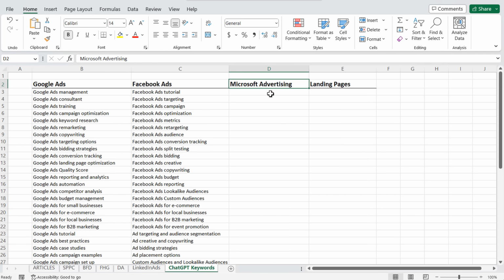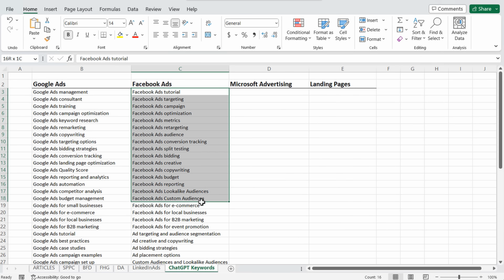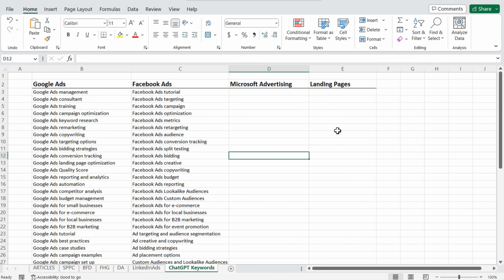And ultimately what I want to do is come up with courses for all of these main topics. Last year I released a Google Ads course, a keyword research course. So I'm looking to come out with more course-like material. So I really want to cover these topics comprehensively. And ChatGPT is a quick and easy way to come up with all sorts of different topic ideas, video ideas, blog post ideas. So let's start with Microsoft advertising and we'll start building this keyword list here.